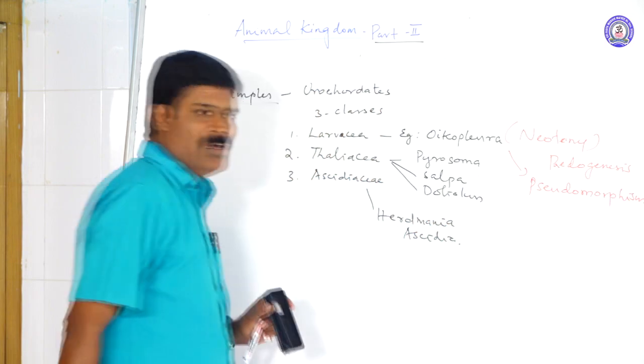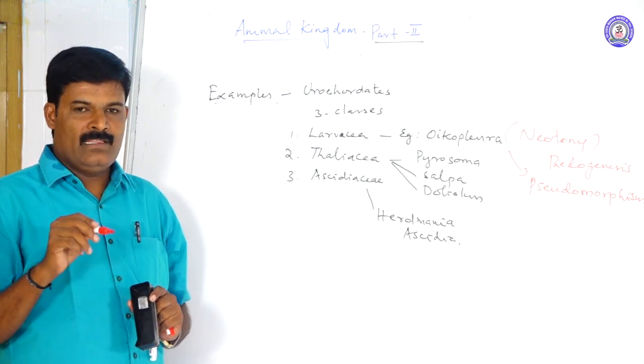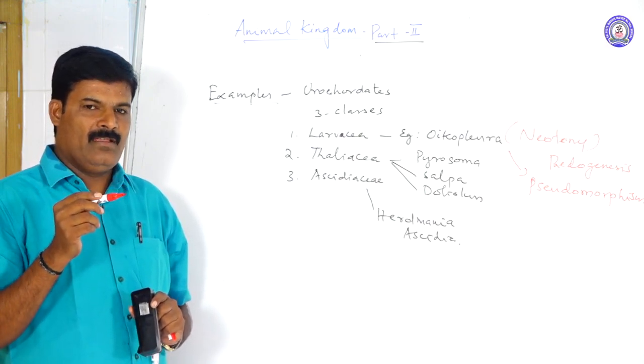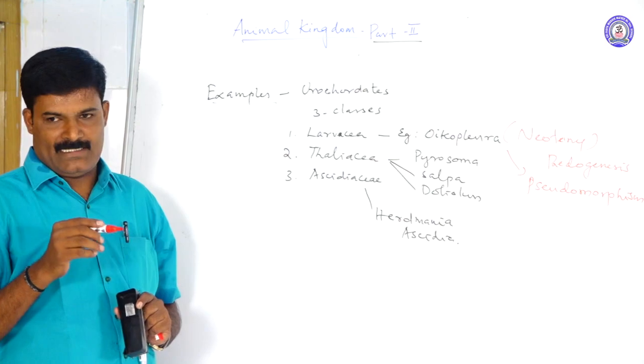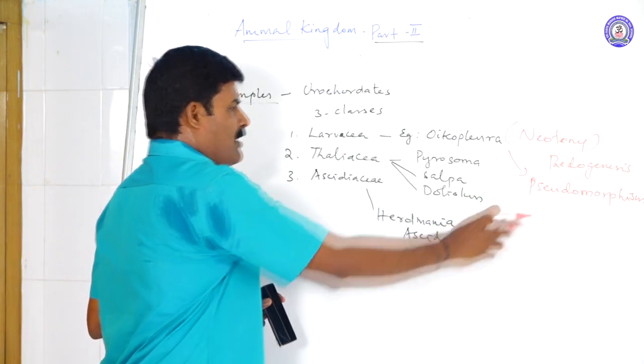What is called pseudomorphism? A gelatinous sheet-like structure present on the body. These are temporary stored or escaped animals. A small jelly-like structure is present. This kind is called pseudomorphism.